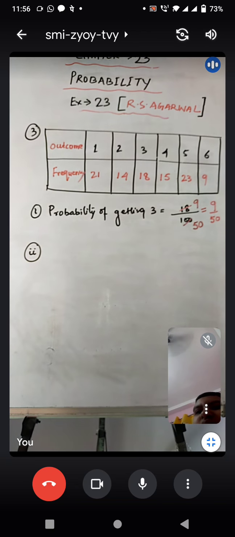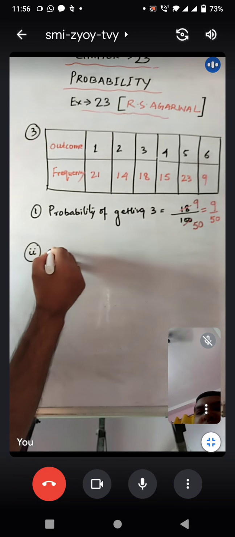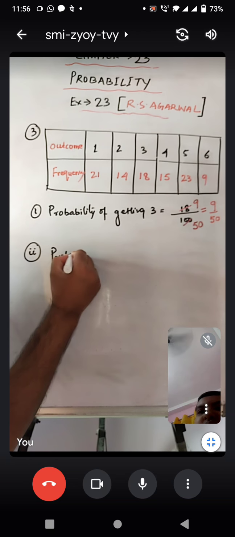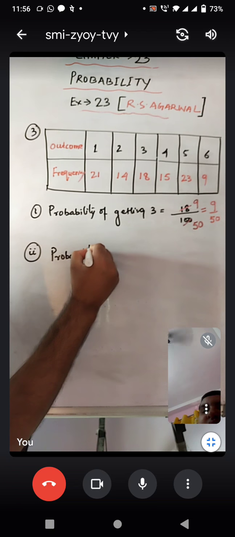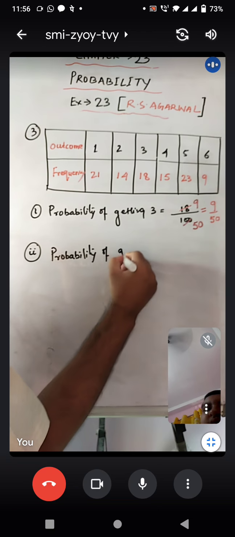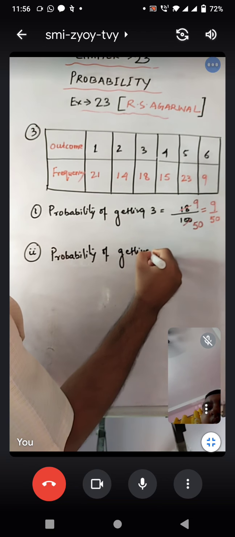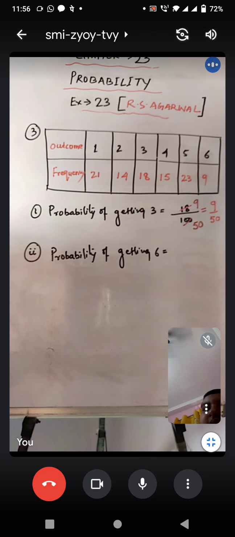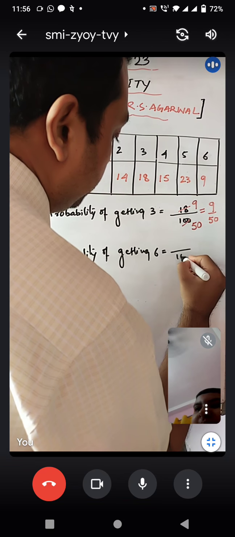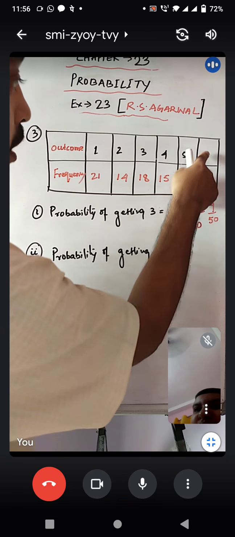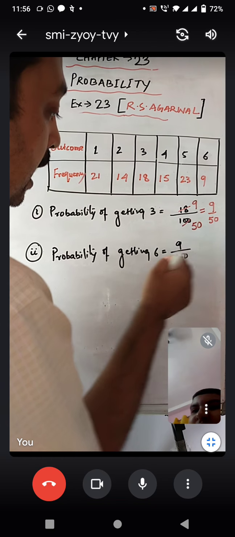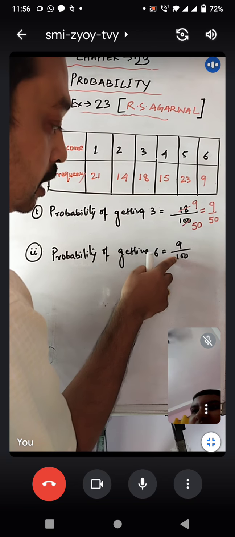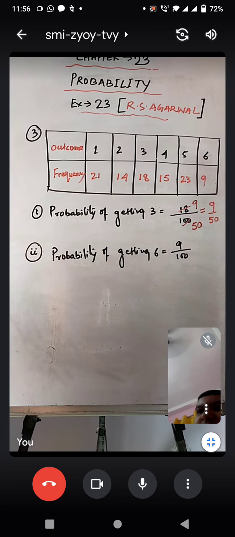Second sum is probability of 6. Probability of getting 6 means, out of 100, how many times has 6 occurred? Only 9 times. As we cannot reduce these two numbers, this would be your final answer.